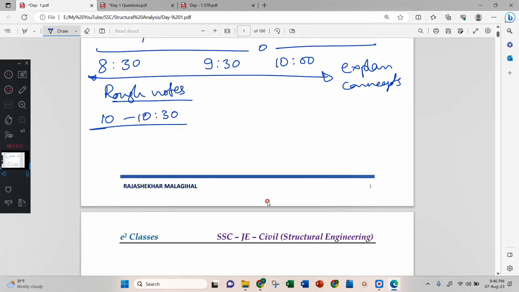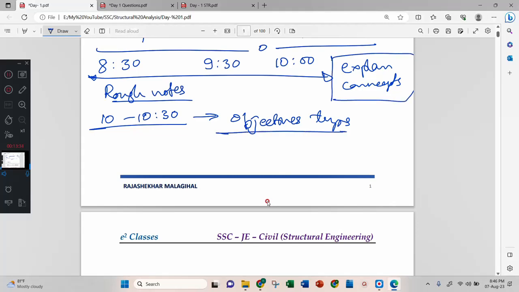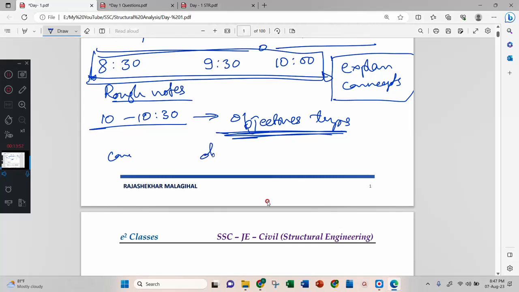After that, from 10 to 10:30 we will be going through objective type questions. See, this concept part is not as important. Solving objective type questions and answering is very, very important. Sometimes I give less time to concepts and more time to objective type questions.